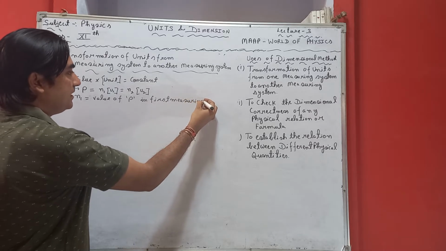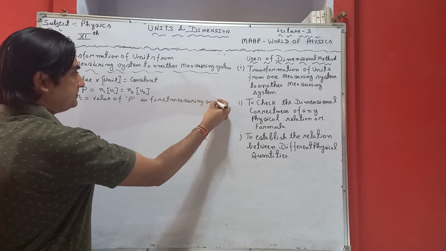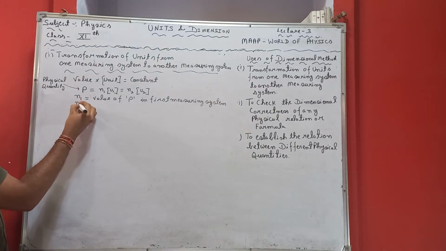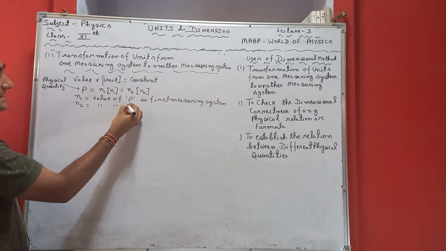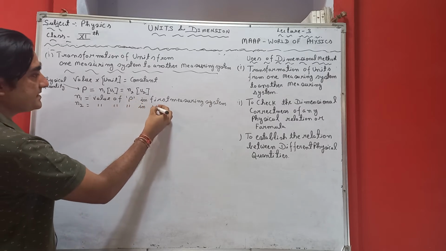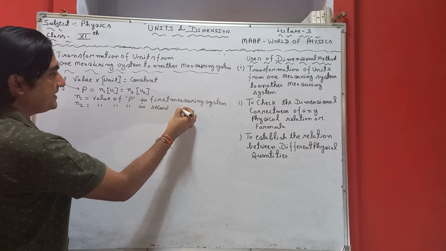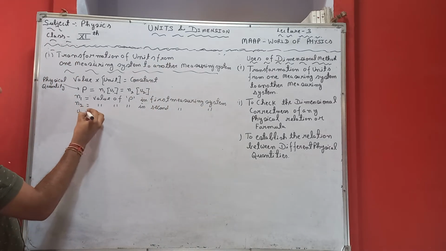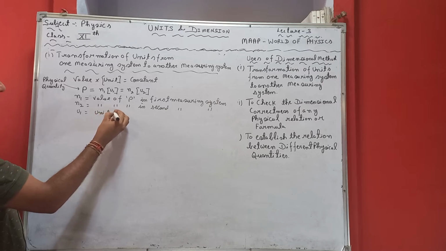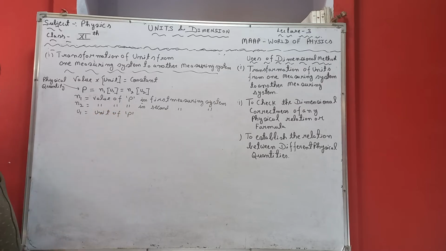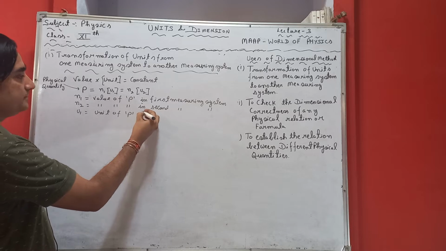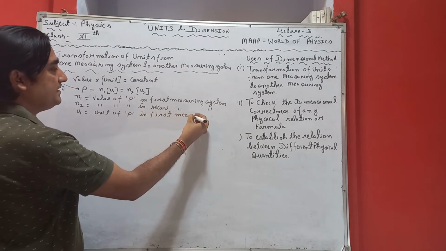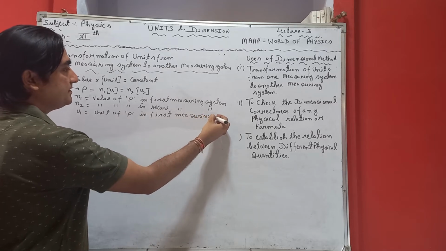N2 is the value of that physical quantity in the second measuring system. Then U1 is the unit of this physical quantity P in the first measuring system.